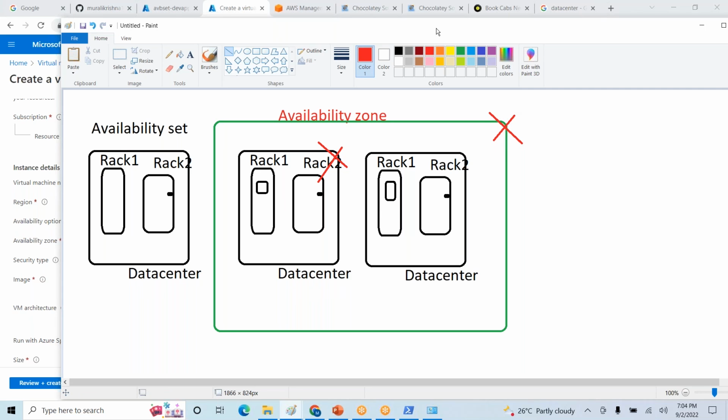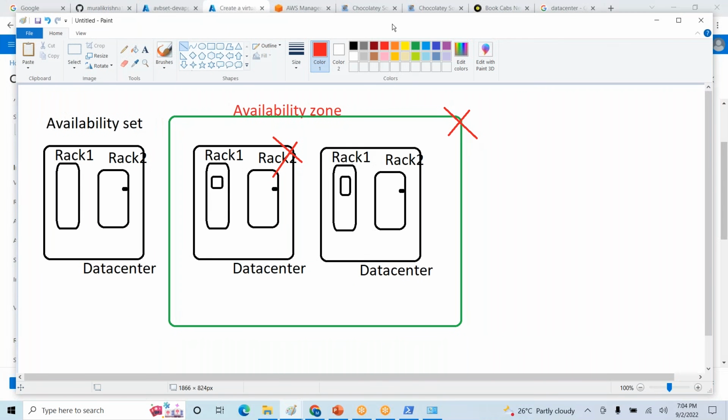Suppose some highly critical applications like Amazon, IRCTC, or a stock exchange, these types of applications, we need more high availability compared to general applications. That time we can go for global regions.